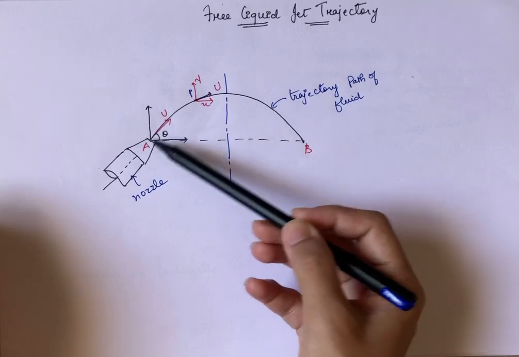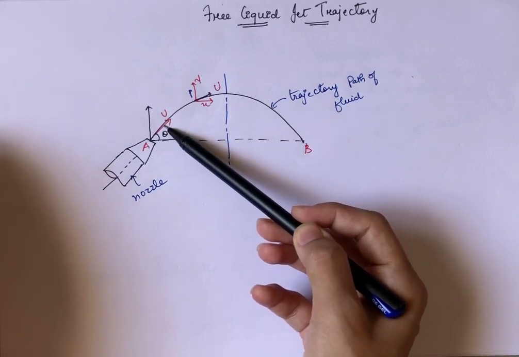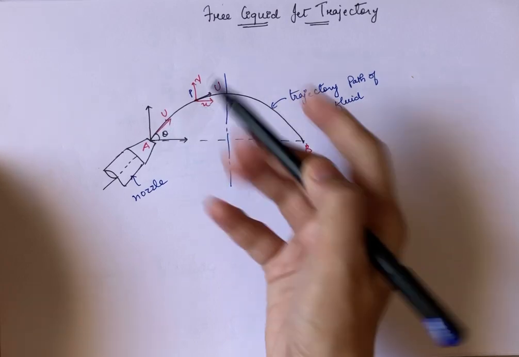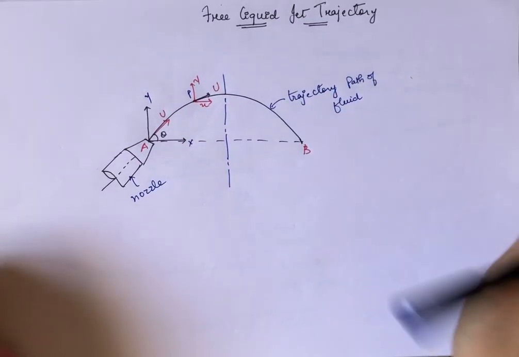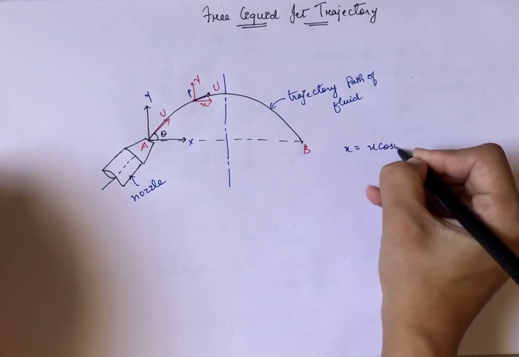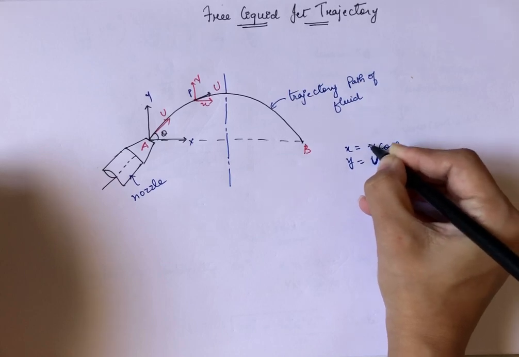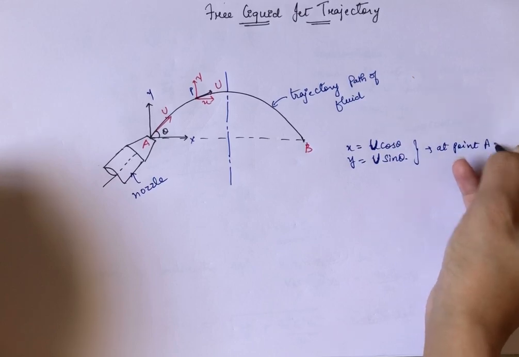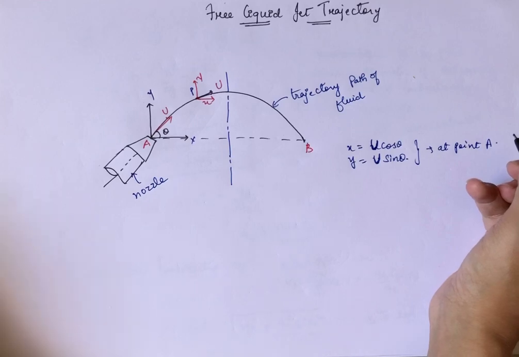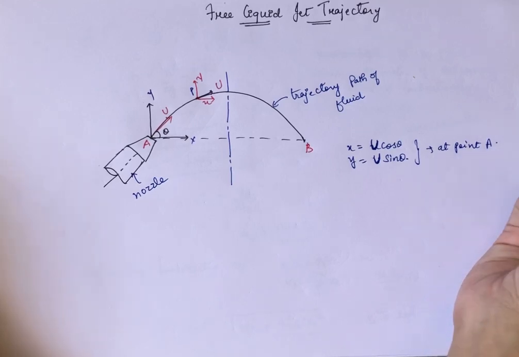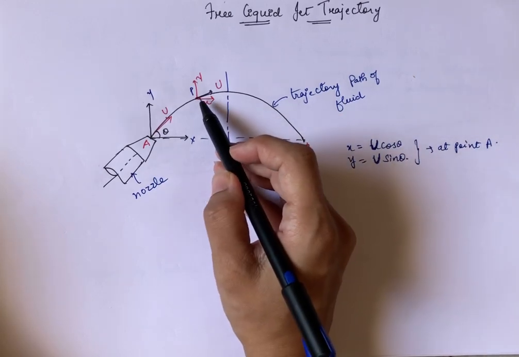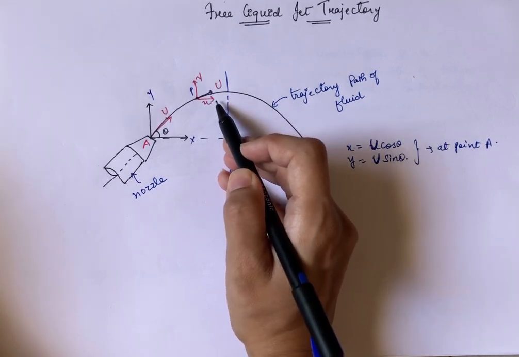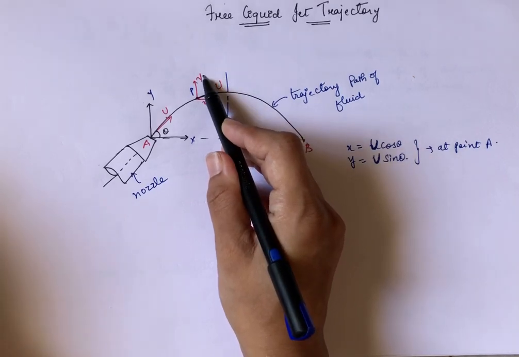Here at point A, the velocity of the free jet of water is capital U. The components of this velocity capital U in the x and y directions will be x equals U cos theta and y equals U sin theta, at point A. Now after some time interval t, the velocity of the particle will be considered again at point P, and in the x and y directions the components of this velocity will be small u and small v respectively.